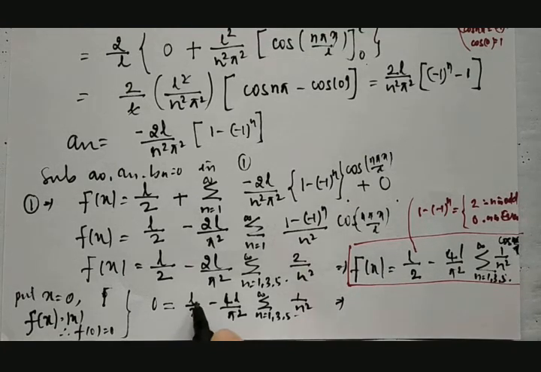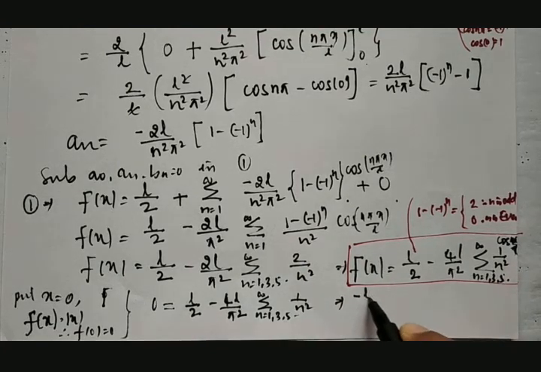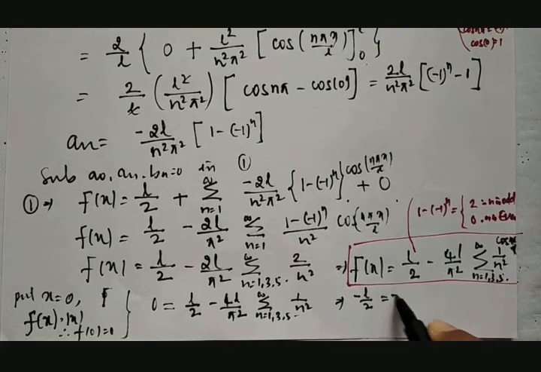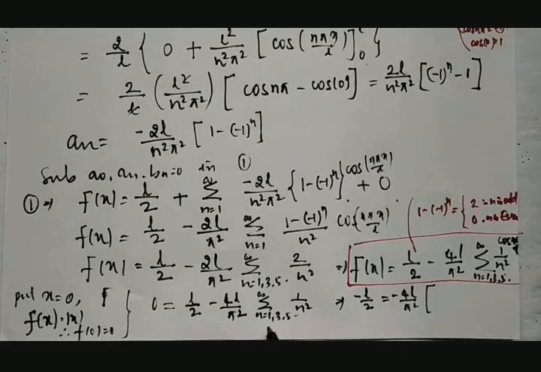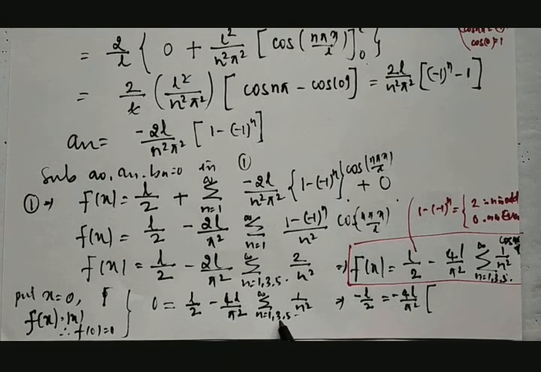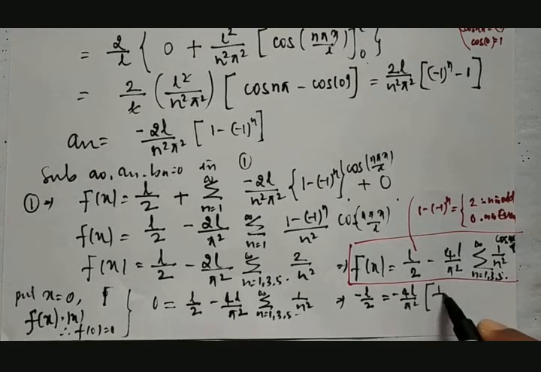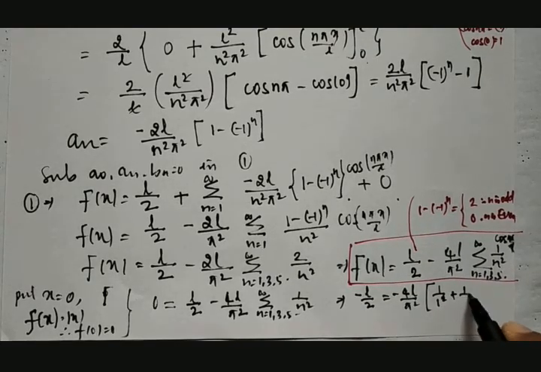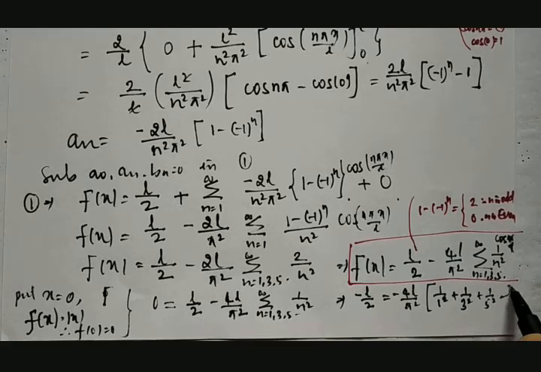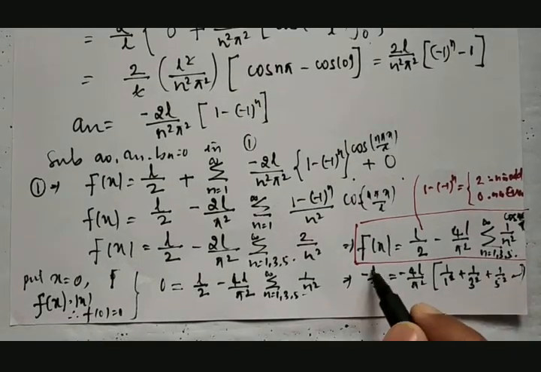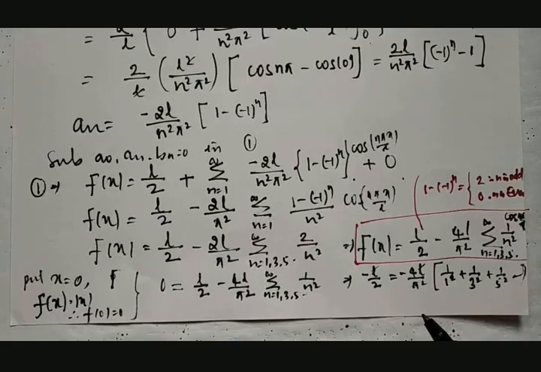Therefore, I'll be taking this to the other end, then it becomes minus L by 2 is equal to minus 4L by pi square into this. If I remove the summation by putting n is equal to 1, 3, 5 and so on. If I put n is equal to 1, then it is 1 by 1 square. If I put 3, then it is 1 by 3 square. If I put 5, it is 1 by 5 square and so on. Therefore, L get cancelled.